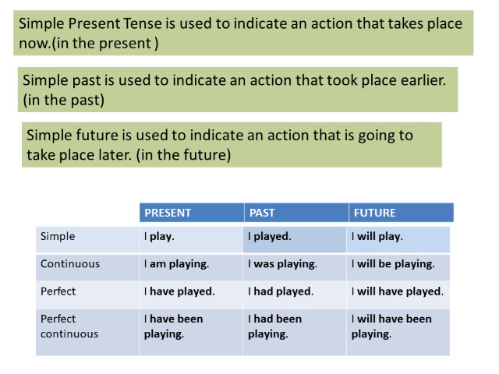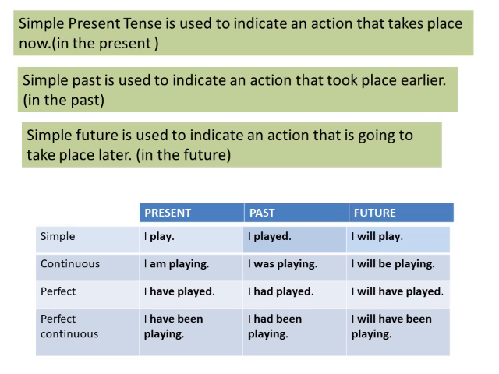In the same way, you can see in the second column, which is for past tense: I played. Past continuous: I was playing. Past perfect: I had played. Past perfect continuous: I had been playing.